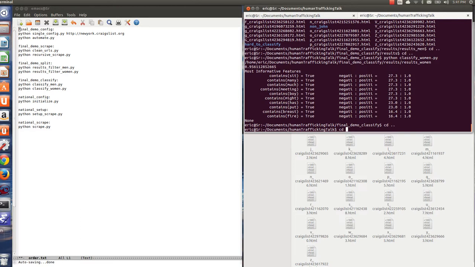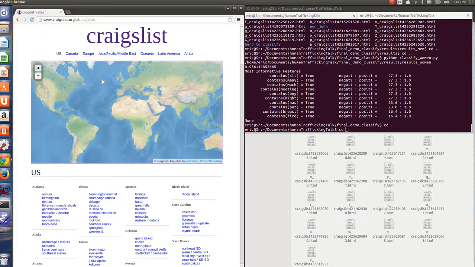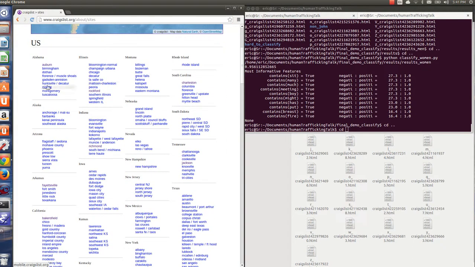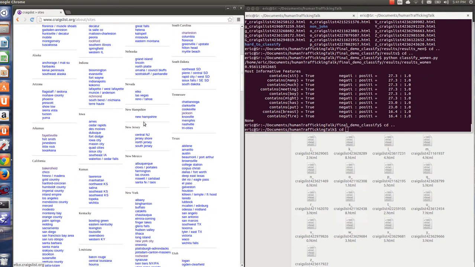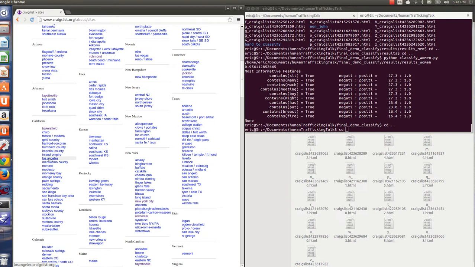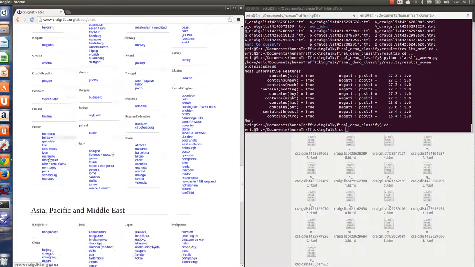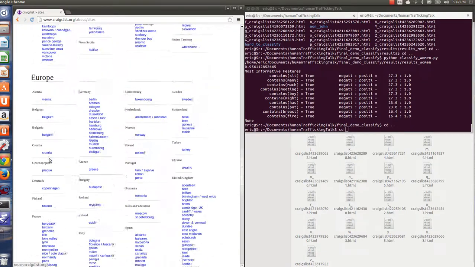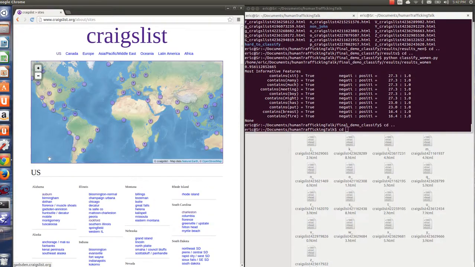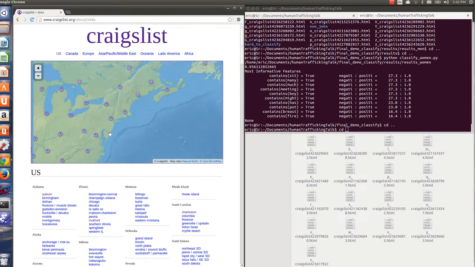So that was if you want to classify one area, or if you want to look at one area of Craigslist. I don't know how many of you know this, Craigslist is split up into communities. So there's a bunch for Alabama, Illinois, Montana, New Jersey, all over. New York has a lot. Texas and California obviously have a lot because they're both big states too. So you can actually even do this internationally, which is really cool. But the point I'm trying to get at is that there's not one Craigslist. There's a bunch of little Craigslists. And you can zoom in on all of them on this map, which is pretty cool.